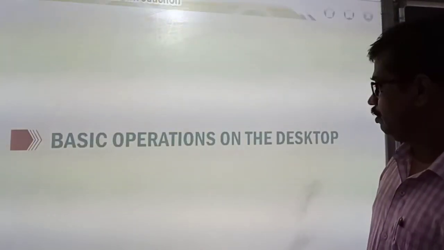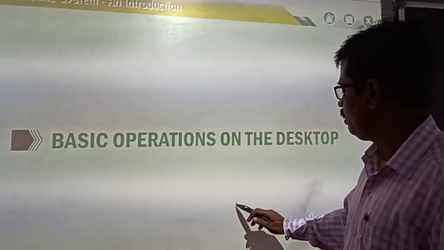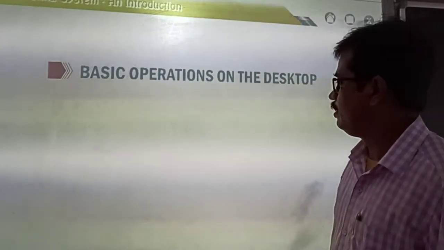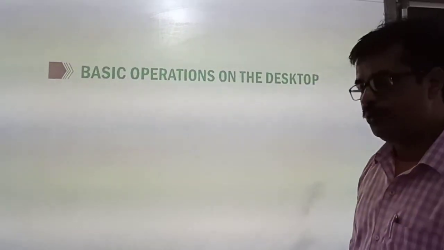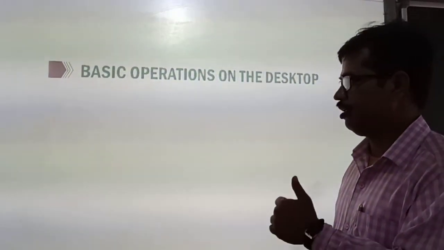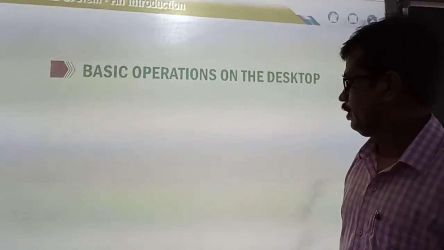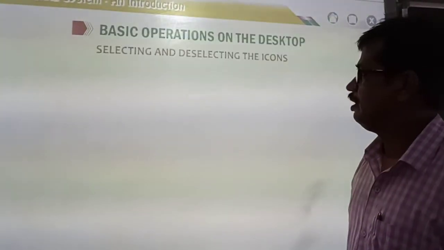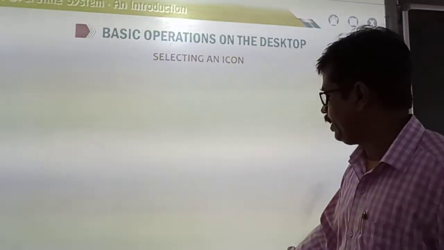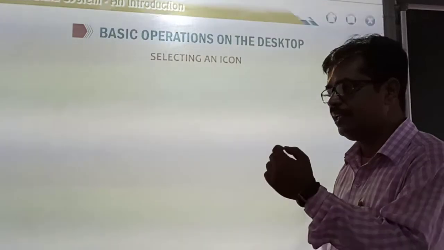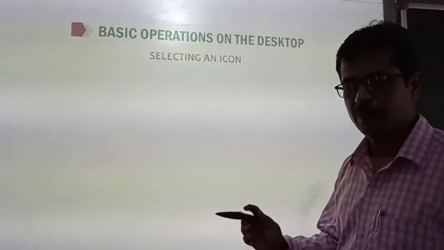Okay. Now basic operations on the desktop. Basic operations on the desktop means what you can do on the desktop. Some of them we will see here now. Let's see what you can do. The basic ones: selecting and deselecting the icons. Selecting means when you single click on any program.